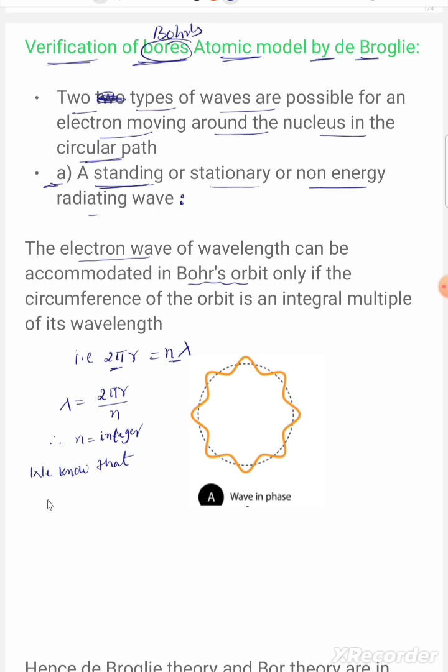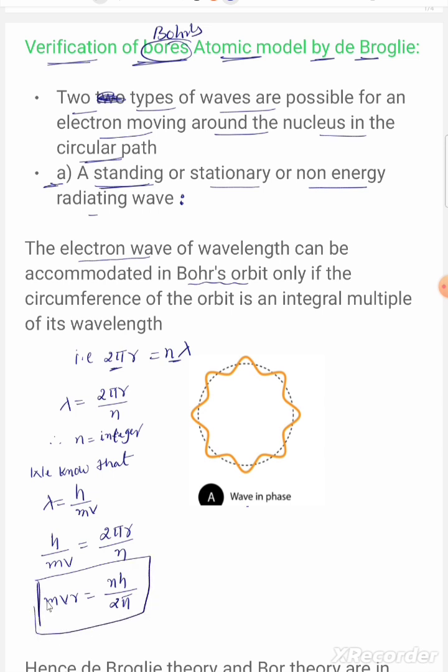We know from de Broglie that lambda equals h by mv. From both relations we can write h by mv equals 2 pi r by n. When we simplify these, we get mvr equals nh by 2 pi. This relation we already know. This is Bohr's angular momentum.